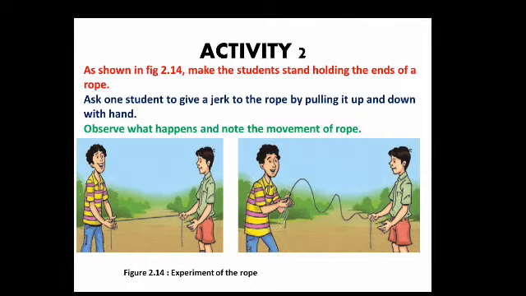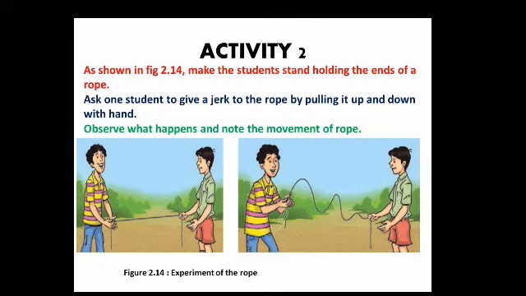Activity number 2: as shown in figure 2.14, make the students stand holding the ends of a rope. Ask one student to give a jerk to the rope by pulling it up and down with the hand.